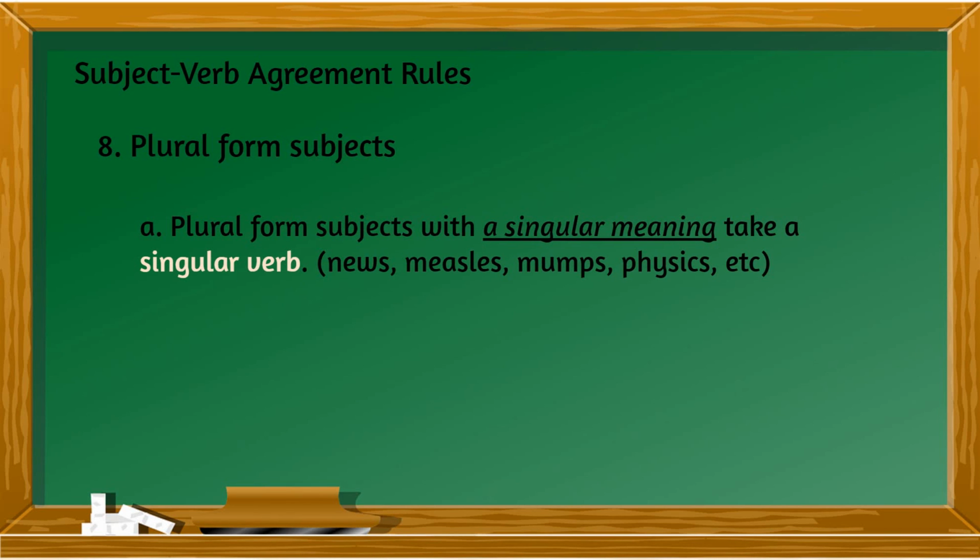Next one, plural form nouns. So plural form nouns are nouns usually that look like plural because they end in S. But with a singular meaning, if the plural form subject takes a singular meaning, then it also takes a singular verb. Like for example, news, measles, mumps, physics. Mumps is a contagious disease.